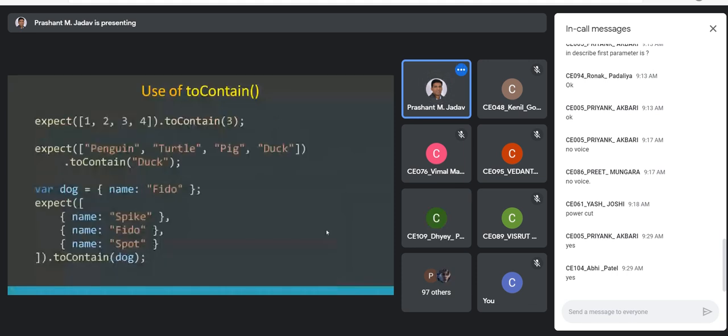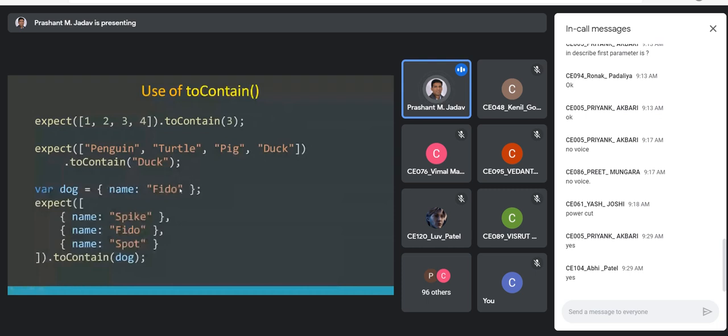You can even use the toContain method to check whether an array contains the element 3 or not, or whether this array of strings contains the element duck or not, or even whether this array of objects contains a particular object or not. This is an array of 3 objects with a name property, and I'm checking whether this array of objects contains the dog object with the name Fido.